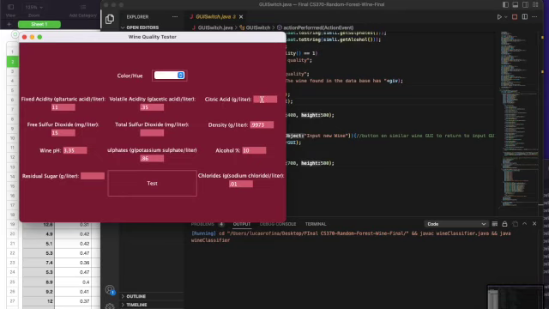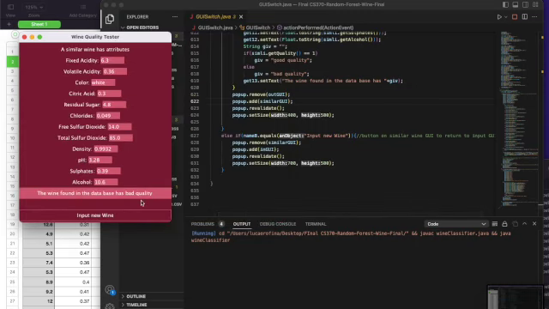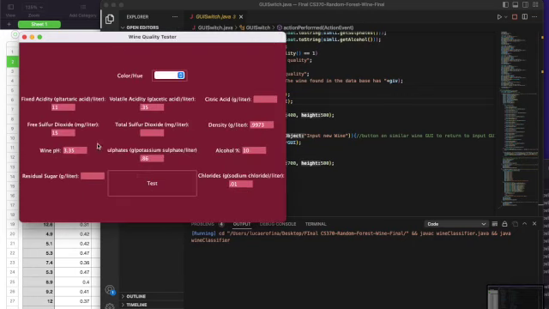So right here it says the average for citric acid out of all the thousands of values in the red wine database. For the white one, it's going to give me a different wine. As you can see, this is a different one from before. And to close the program, all we have to do is press X, and the program is closed.